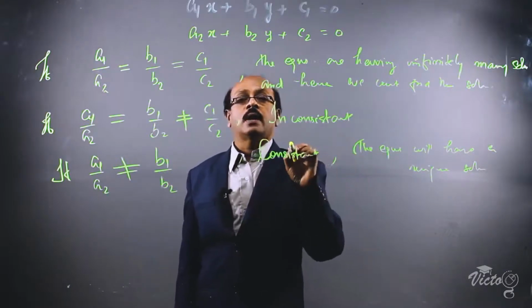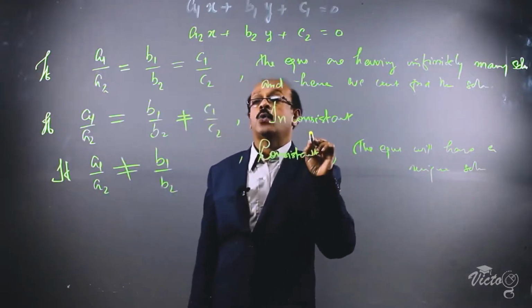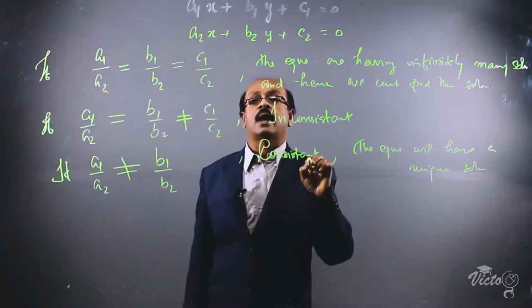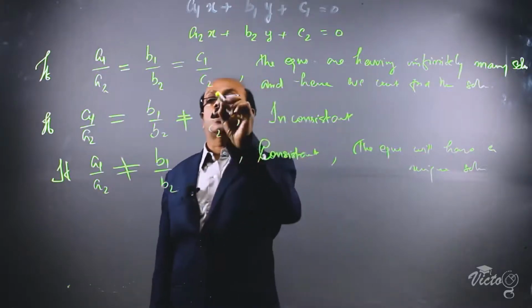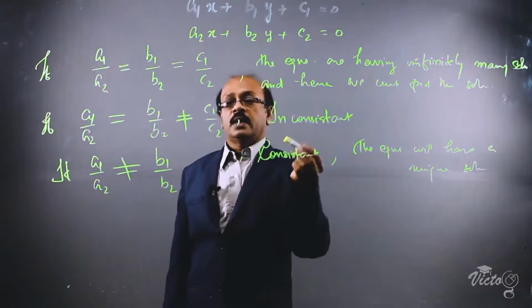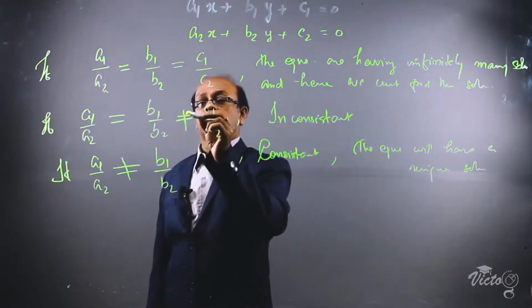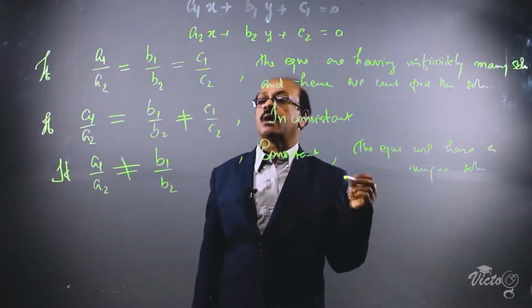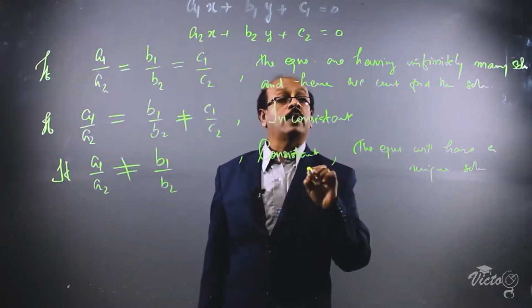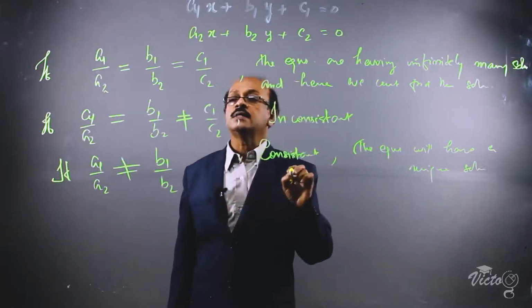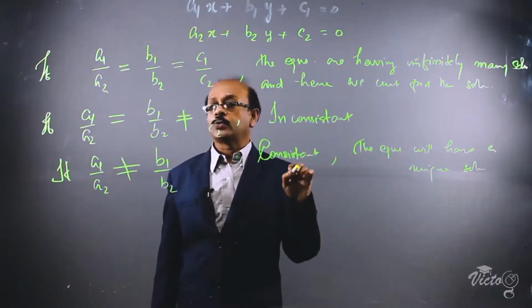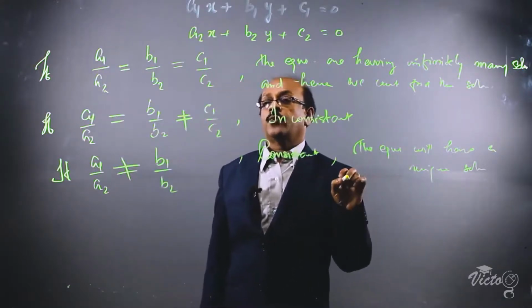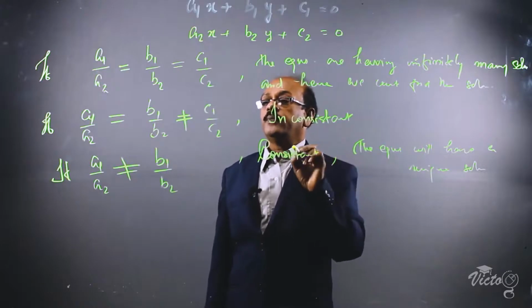That means the graph of these two equations will be coincident lines. Then in the second case, a1 by a2 is equal to b1 by b2 not equal to c1 by c2, if you draw the graph, the two lines will be parallel. Therefore, we cannot find the solution from the lines.